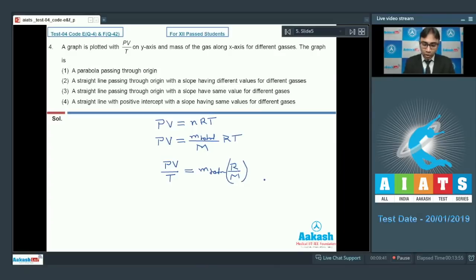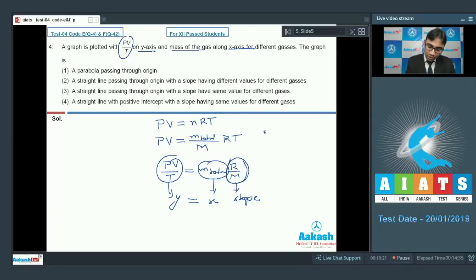According to the question, a graph is plotted between PV/T on the y-axis, so this should be taken as y, and mass of the gas along the x-axis, so this should be taken as x. So y equals mx, and this whole quantity gives the slope of the line. Our slope of the line will be equal to R by M. Since there is no constant here, this whole line will pass through the origin.